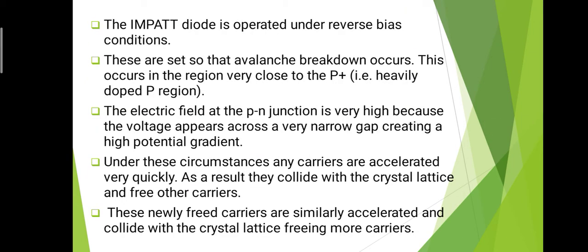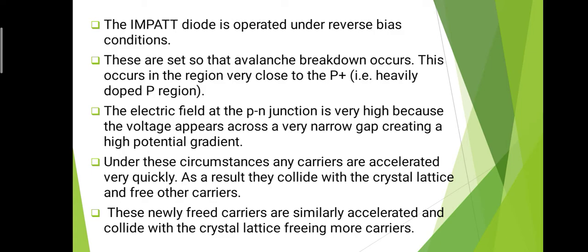The IMPATT diode is operated under reverse bias condition. That means it is generally used in reverse bias, and is not useful in forward bias. The bias is set so that avalanche breakdown occurs.